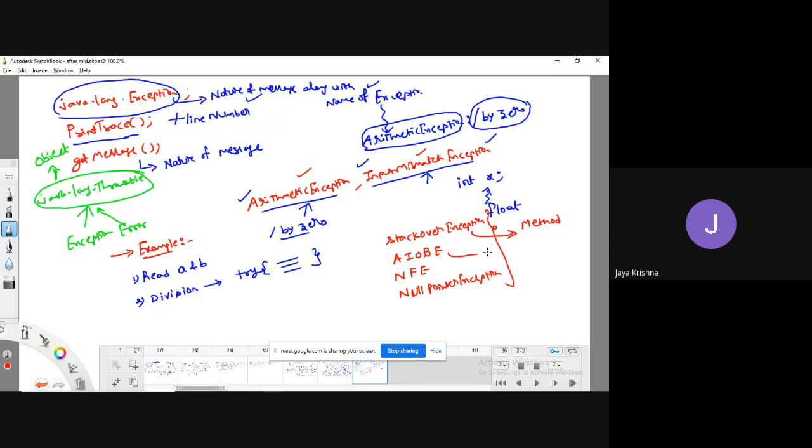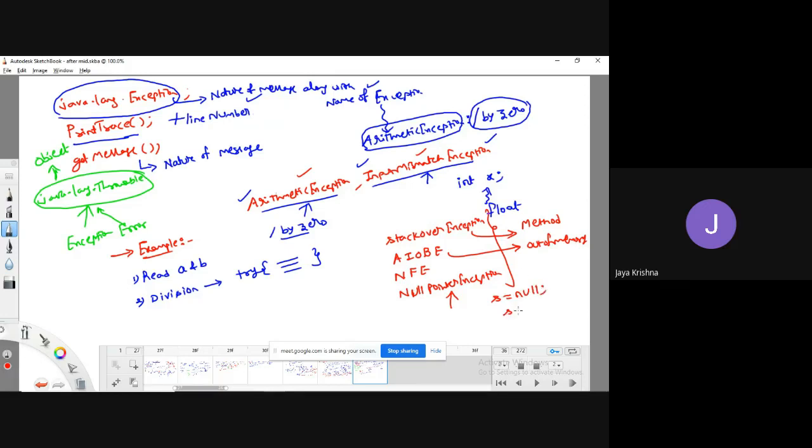Array index out of bounds exception: you are trying to access data which is not available, for which you have not created any memory. If you access a memory location out of bounds, you will get an array index out of bounds exception. Like null pointer exception: for example, let me have a string variable s which contains the value null.